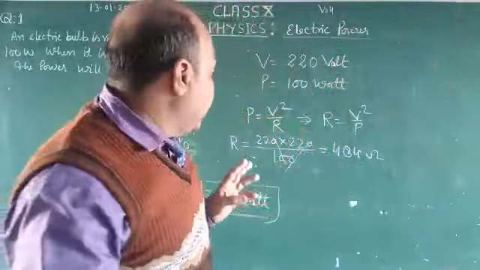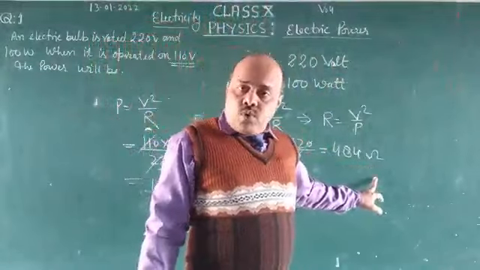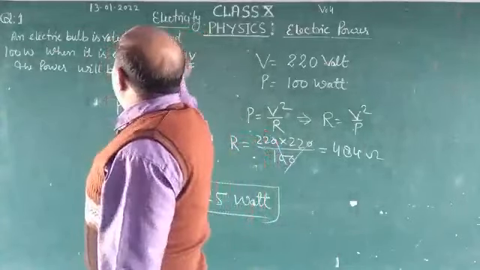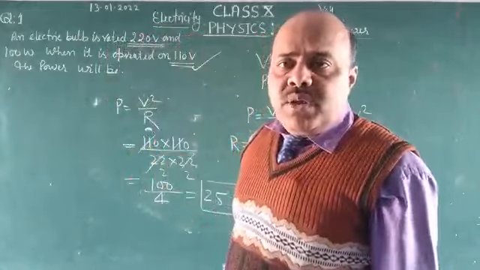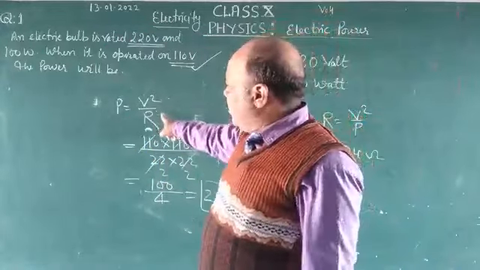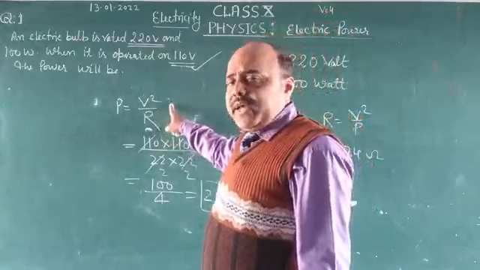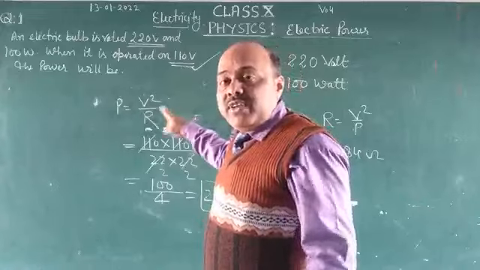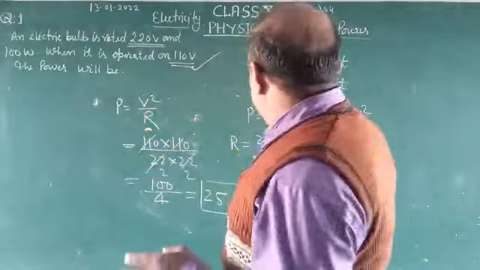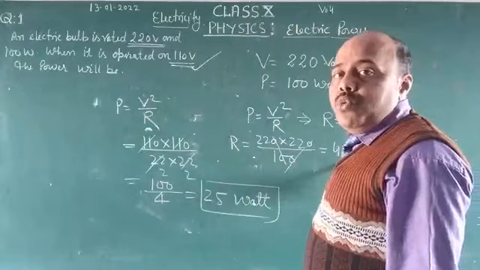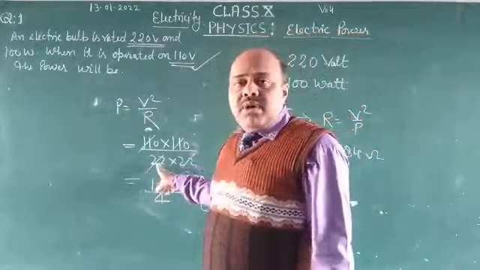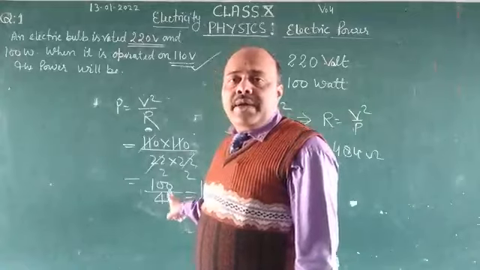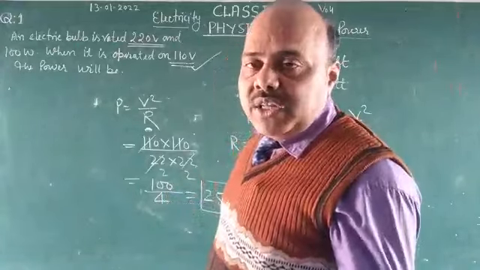So here the resistance is 484 ohm, and then when we change the potential, using 110 volt in place of 220 volt, what will be the power? Once again, P is equal to V squared upon R. So we can write 110 volt multiplied by 110 volt upon the resistance, which is given as 484 ohm, so 22 multiplied by 22. Now it becomes equal to 100 upon 4, and 100 upon 4 is equal to 25. And what is this? Power.